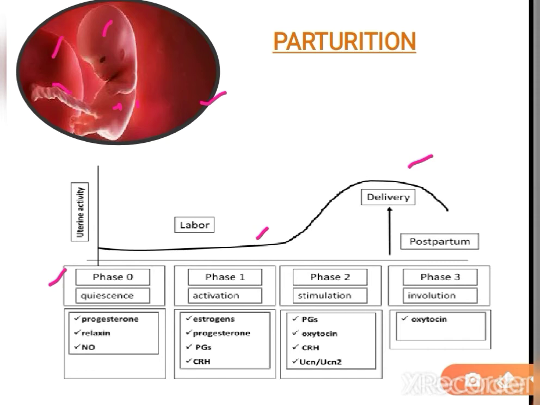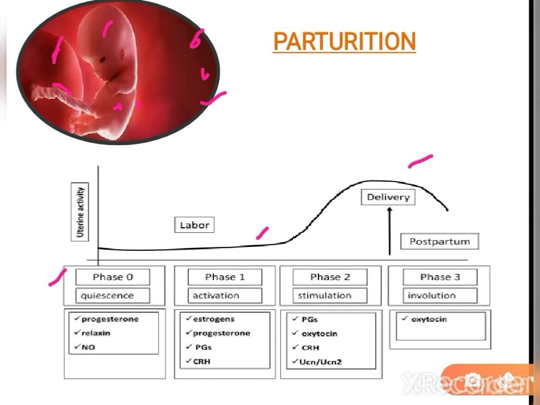So the estrogen produced from the placenta plays a very crucial role. It increases the oxytocin receptors on the uterus, and the progesterone released from the placenta throughout the pregnancy also induces the production of the relaxin hormone that relaxes the smooth muscle of the uterus during pregnancy, because we don't want to contract the uterus during the pregnancy. We want to contract the uterus at the time of parturition, or at the time of giving birth.